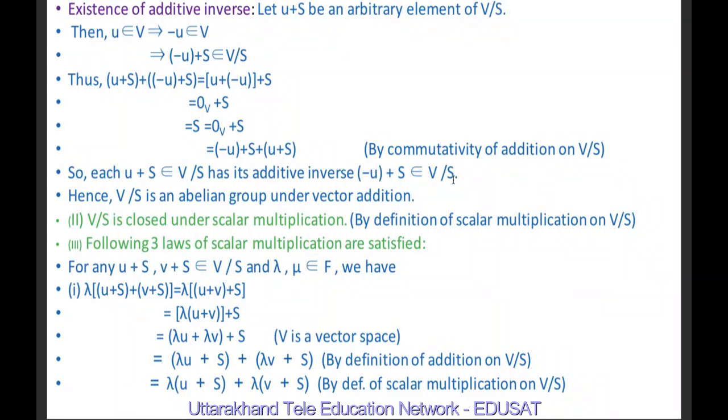If u + S and v + S belong to V/S and lambda and mu are elements of field F, then lambda times ((u + S) + (v + S)) is equal to lambda times ((u + v) + S), and this is equal to (lambda(u + v)) + S, which may be written as (lambda u + lambda v) + S. This is equal to (lambda u + S) + (lambda v + S) by definition of addition on V/S, and this may be written as lambda(u + S) + lambda(v + S) by definition of scalar multiplication on V/S.